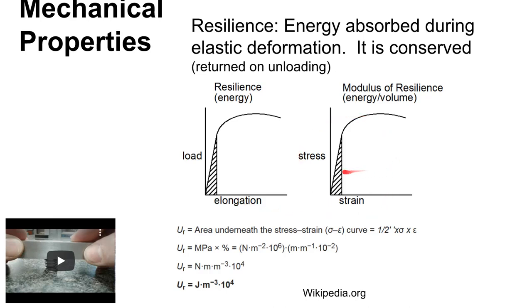It's exactly the same, except here we divided by the cross-sectional area and here we divided by the original length. So it will be the exact same shape, but we'll get different numbers. The area under the elastic portion, this energy that is conserved, is resilience. And if we take this energy and divide by the volume, then this is the modulus of resilience.